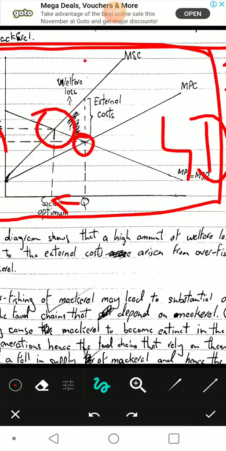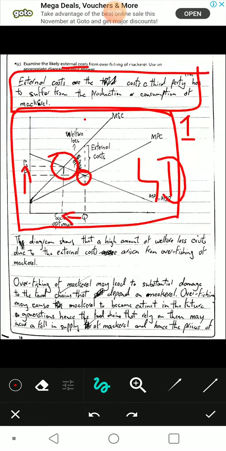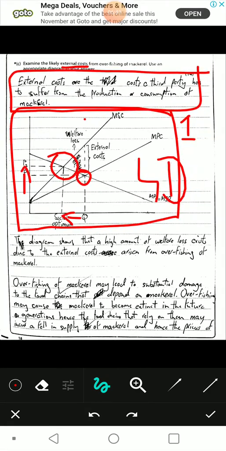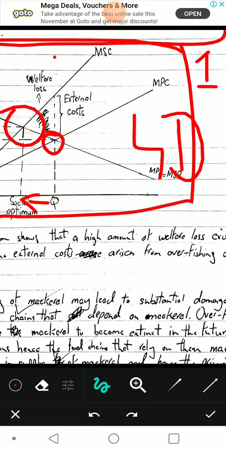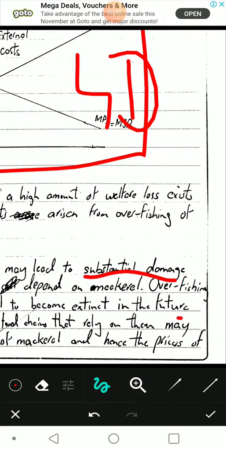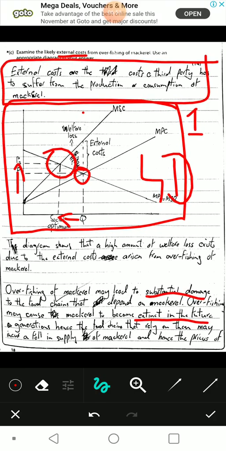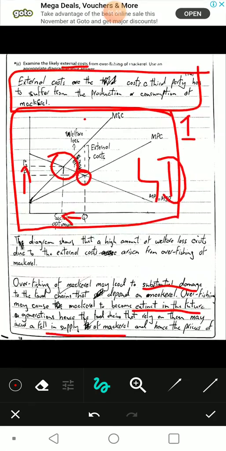Anyway, first point, overfishing of mackerel may lead to substantial damage to the food chains that depend on mackerel. Overfishing may cause the mackerel to become extinct in the future. Substantial damage first of all, extinct in the future. Future generations, hence the food chains that rely on these may incur a fall in supply of mackerel. You see, external costs. So this is all the costs that are imposed on the third party. Third party on the future generations, future generation of suppliers, future generation of customers, everything. There's a third party that are not currently involved in the transaction.